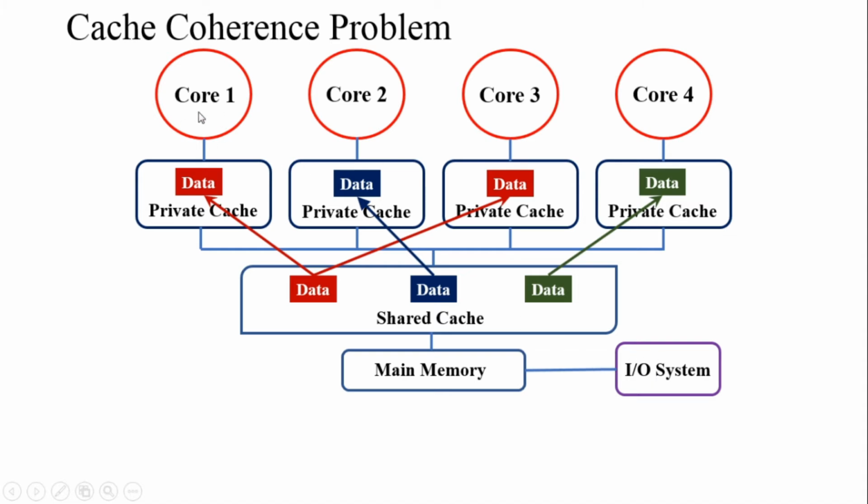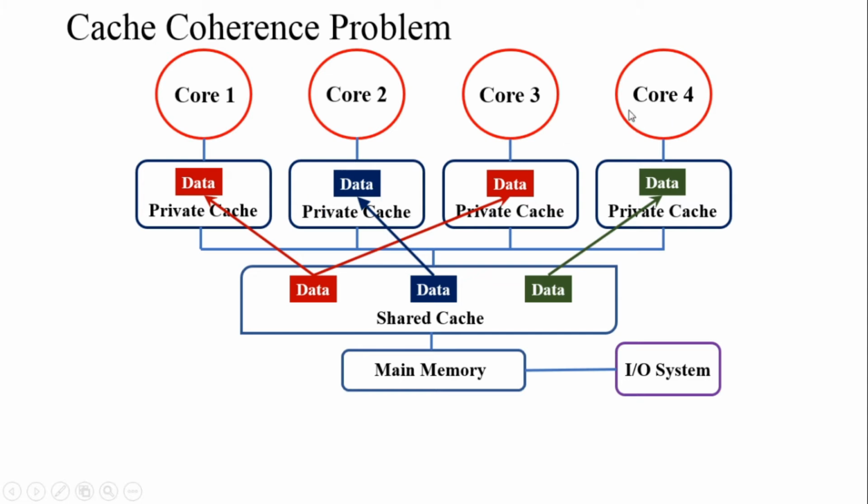So core 1 has read the data from its private cache. Initially the data was not there in the private cache, so it has taken the data from the shared memory. Similarly, core 3 also has taken the same data from the shared cache to its private cache. Then core 2 has taken another data, which is stored in another location in the shared cache, and finally stored it in its private cache.